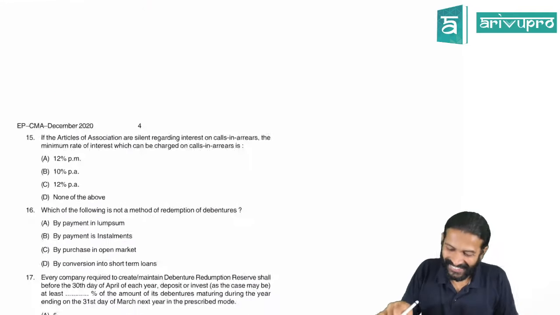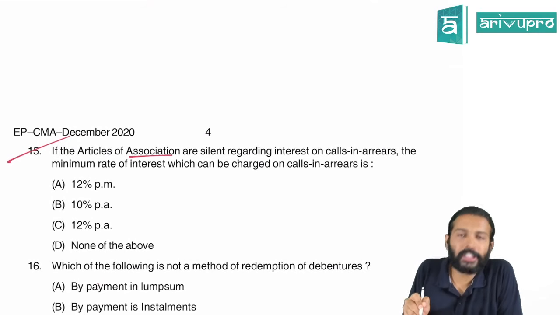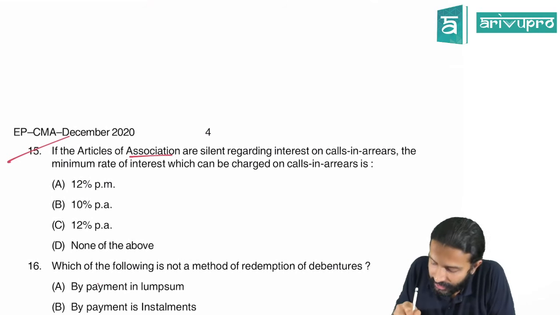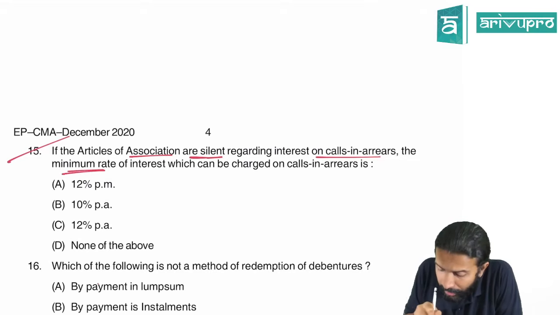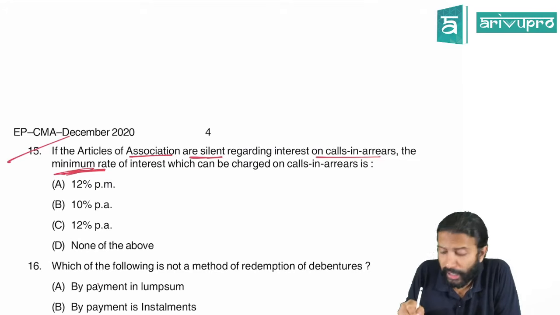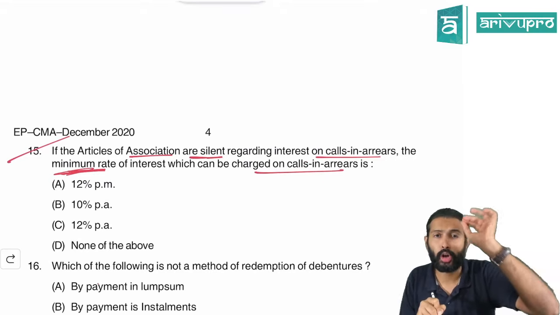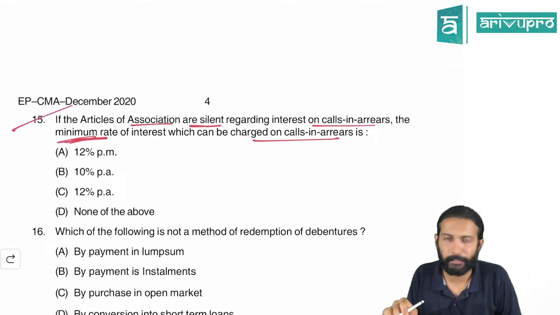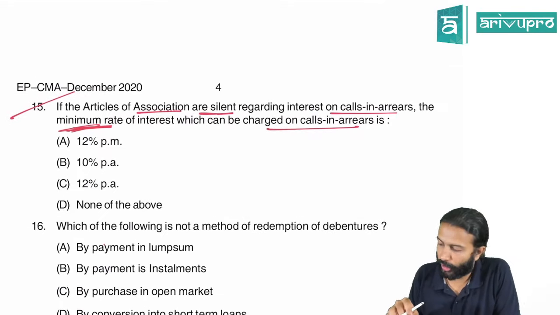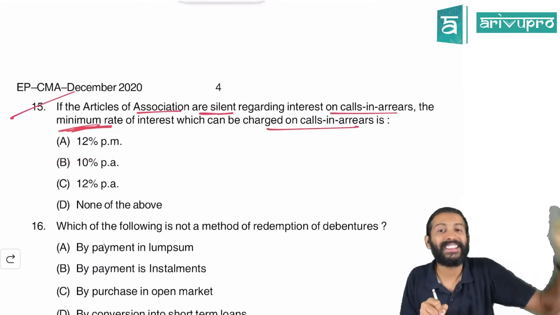Okay, done. If articles of association is silent regarding interest on calls in arrears, the minimum rate of interest which can be charged on calls in arrears is how much? Concentrate on the word minimum and then tell me the right answer. Let's see. Minimum. What according to you is the right answer? 10% is not. I expected that answer.